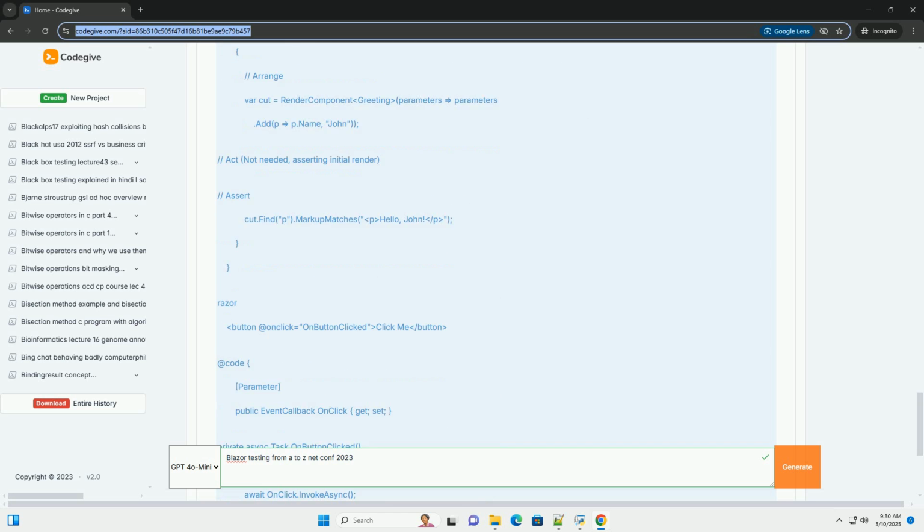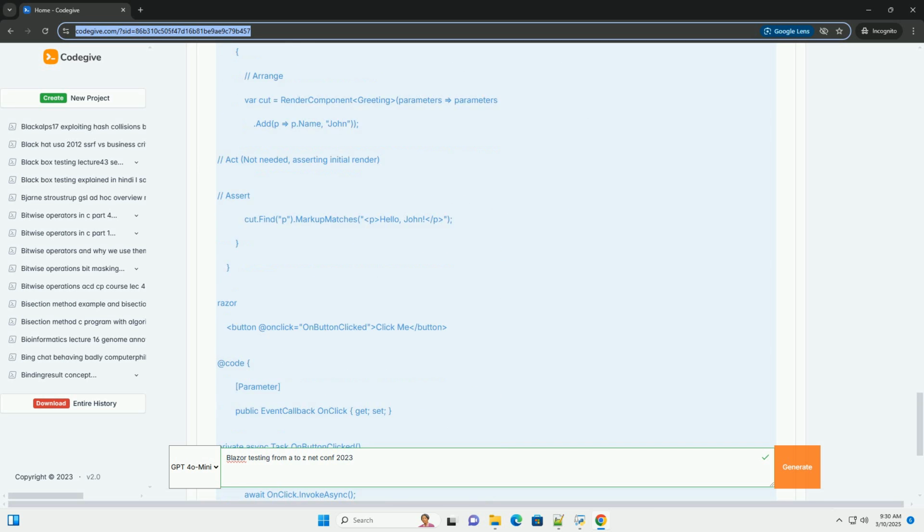Project structure for testing. Ideally, keep your test project separate from your main Blazor project. This helps maintain separation of concerns. Organize your test classes and files to mirror the structure of your Blazor project. For example, if you have a component named MyComponent.razor in the Components folder, you might have a test class named MyComponentTests.cs in a Components folder within your test project.